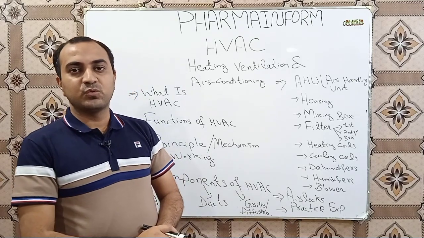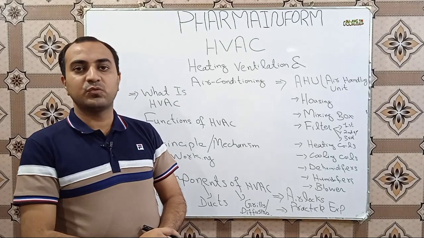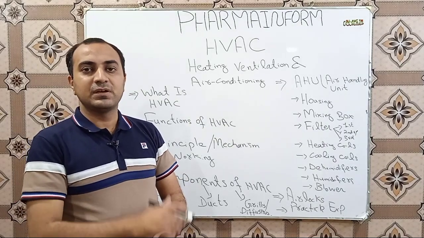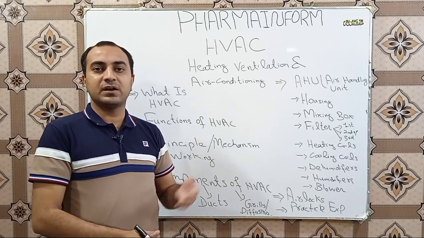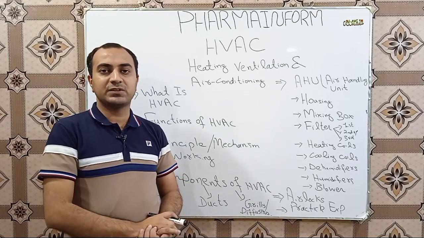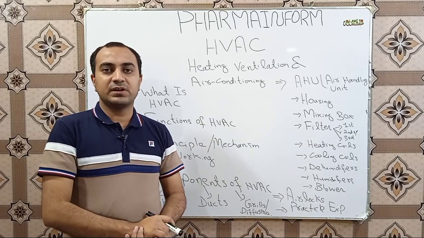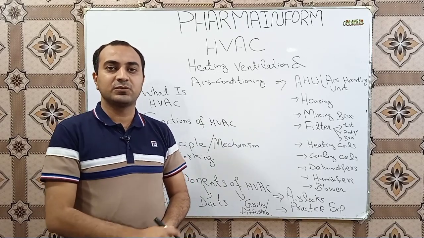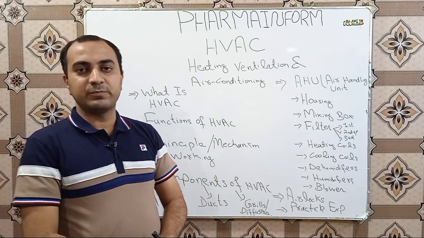Inside the building rooms we see the grills, and on the roof of the building we see a blue color box. So these are all the parts of HVAC, and we will cover everything about the HVAC in this playlist. So in this video there is a brief overview of our playlist.